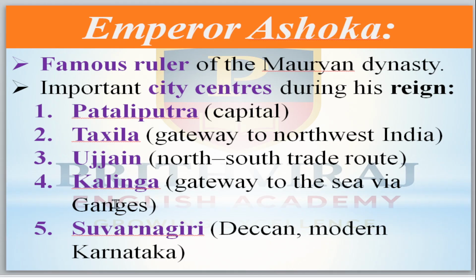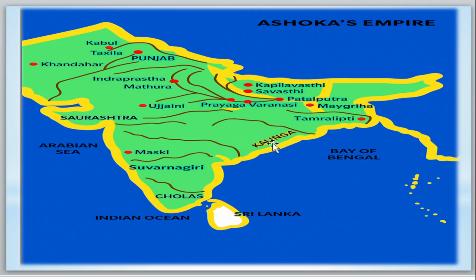Then next is Kalinga. Kalinga is the gateway to the sea through the Ganga. Kalinga's modern name is Odisha. I hope you know that the Ganga river takes birth here and afterwards joins the Bay of Bengal.